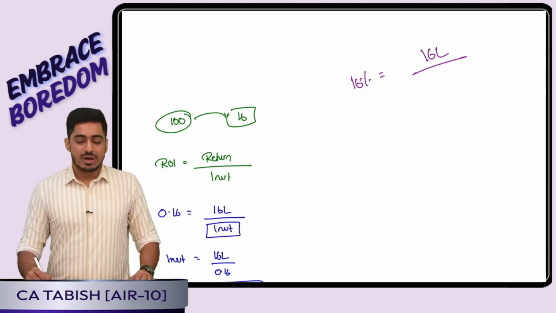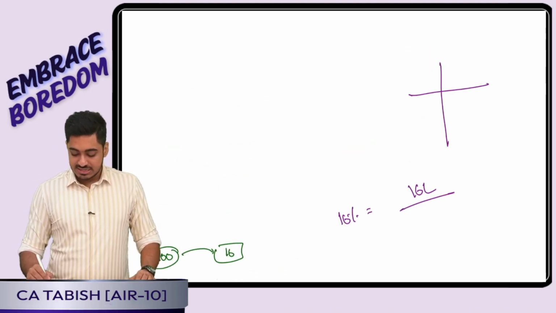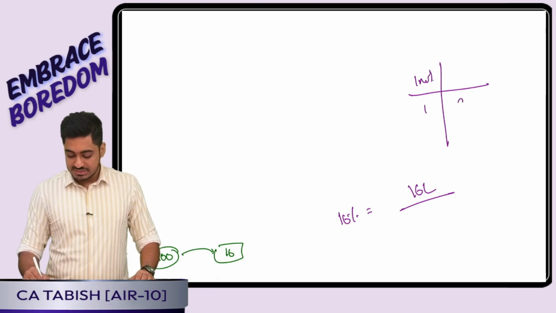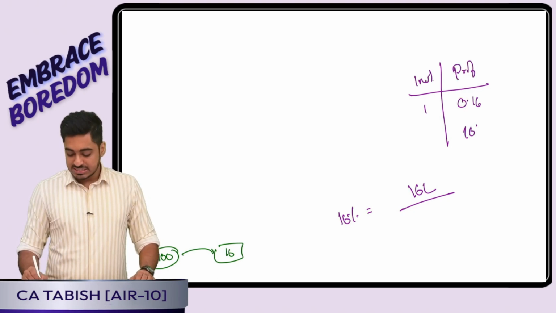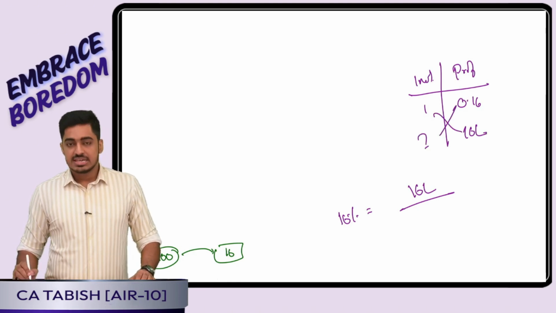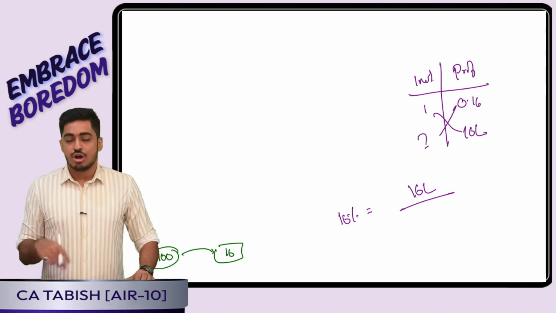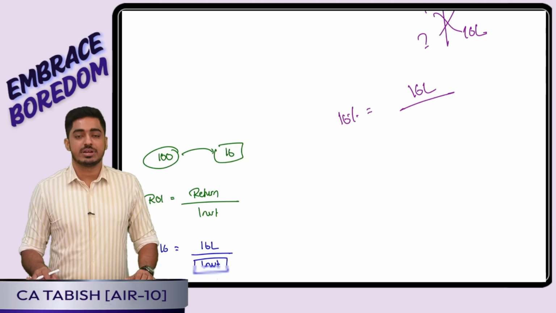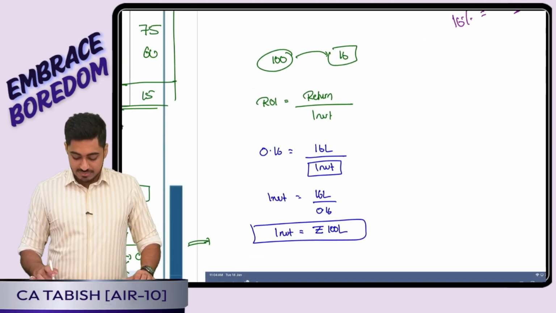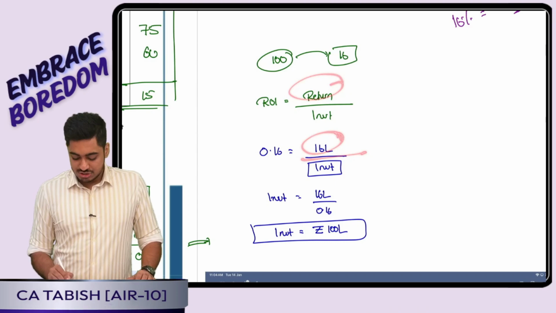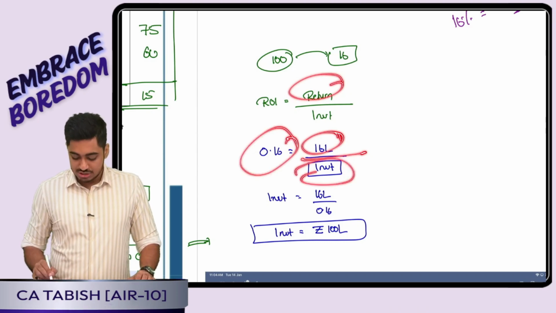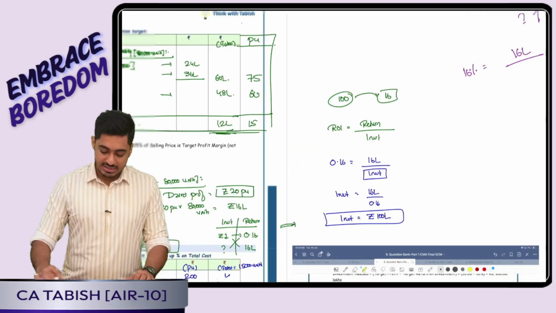Two ways. One way is a simple cross multiplication. I can tell if I invest 1 rupee in business, 16%, 0.16, I want it as profit. That means if I get 16 lakh as profit, how much I can invest? 16 lakh divided by 0.16. Or else you can go back to your formula of return on investment. It is return divided by investment. I am getting 16 lakh return, and it should be 16%. That means how much I should be investing. That way also you will be getting. Is this clear, everyone?